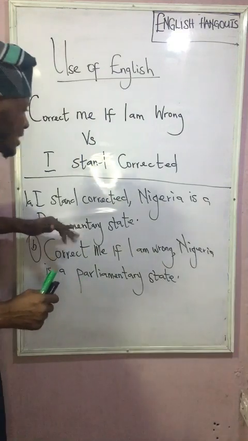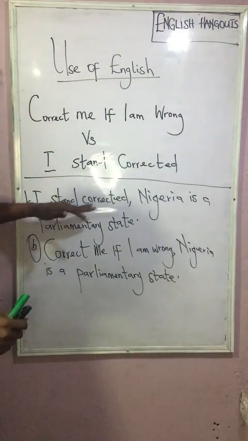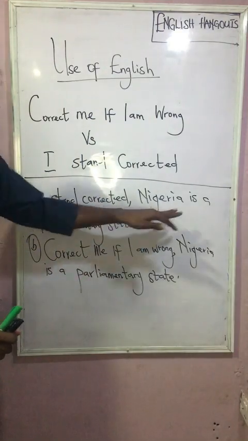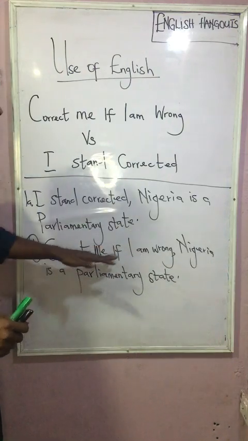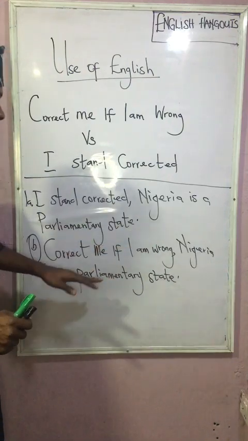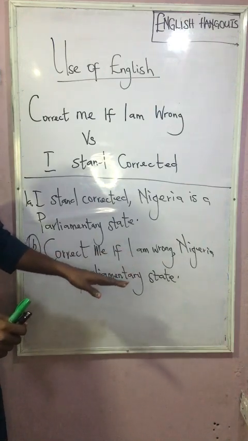So, by looking at this expression on the whiteboard, I stand corrected, Nigeria is a parliamentary state. Correct me if I am wrong, Nigeria is a parliamentary state.